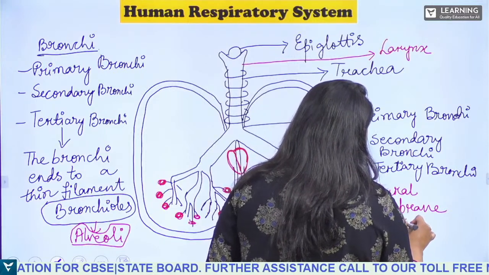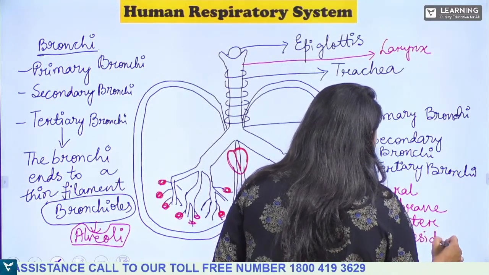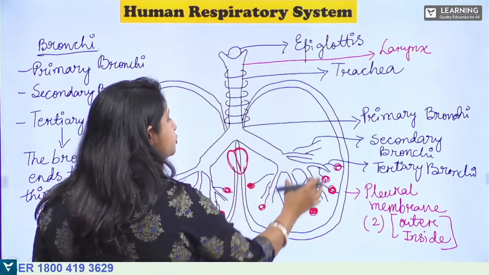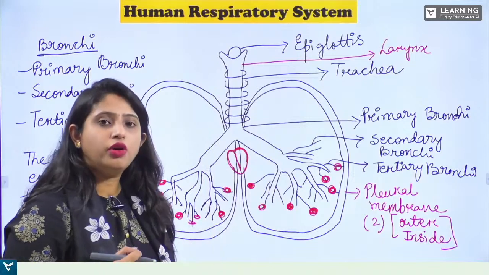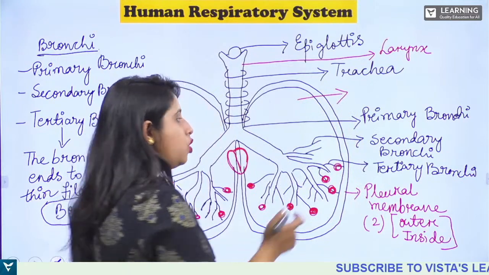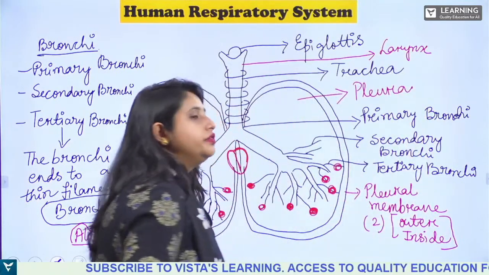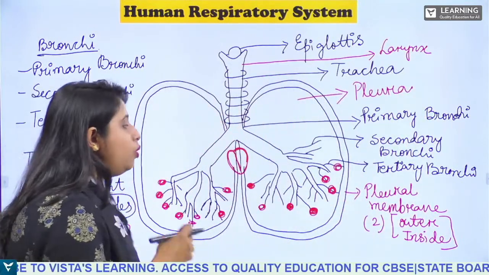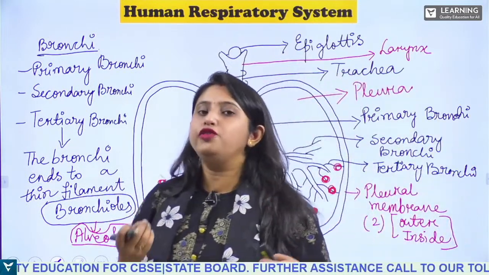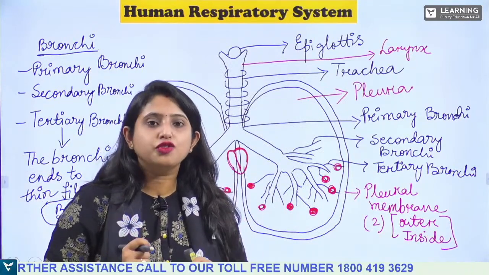One is the outer and another one is the inside pleural membrane. Inside the pleural membrane there is a fluid which is known as pleura, right? Now what is the function of this pleura? The pleura prevents the lungs from friction.